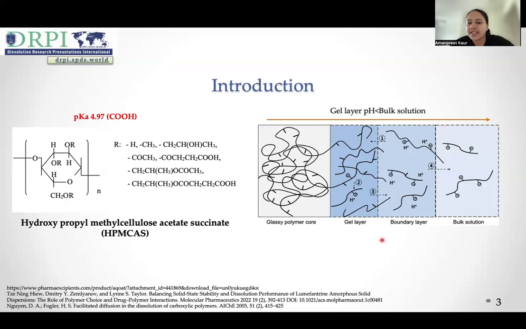Because of polymer ionization and release of protons, gel layer pH is less than the bulk solution. Therefore, polymer ionization, polymer interactions with the aqueous environment, and drug-polymer interactions can considerably alter the dissolution outcome of HPMCAS ASDs.